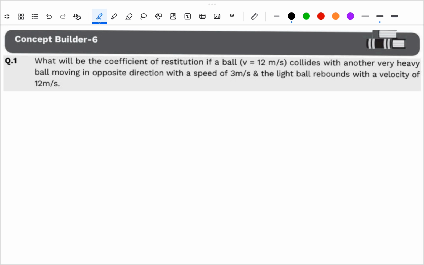What will be the coefficient of restitution if a ball with v equal to 12 meter per second collides with another very heavy ball moving in the opposite direction with a speed of 3 meter per second, and the light ball rebounds with a velocity of 12 meter per second? So that's the question.